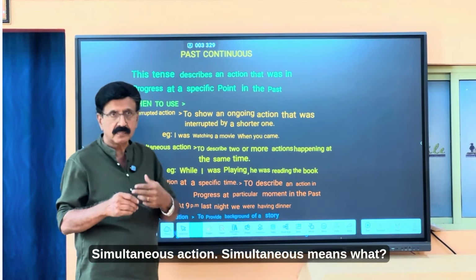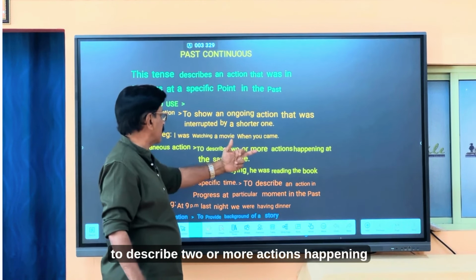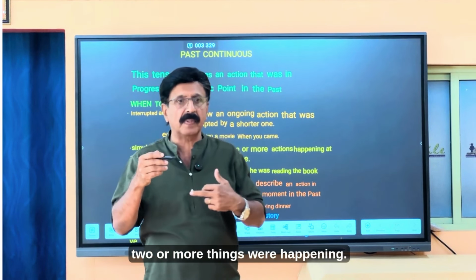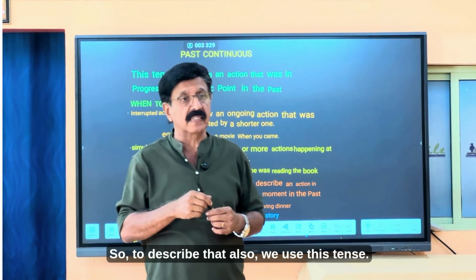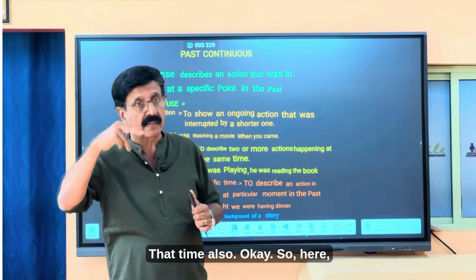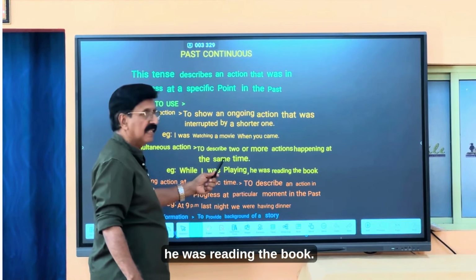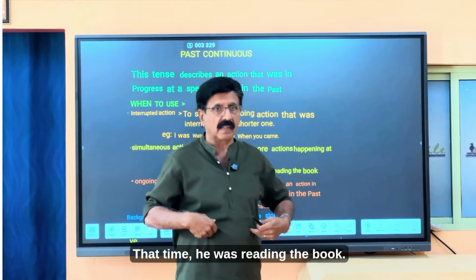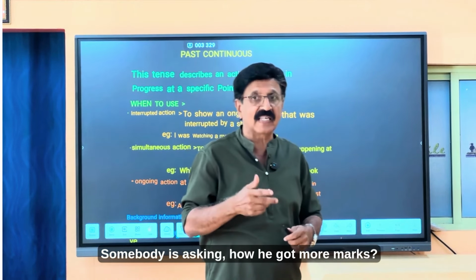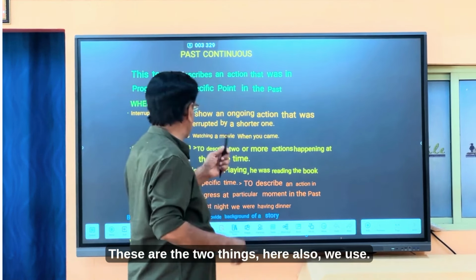Now the next one is simultaneous action. Simultaneous action describes two or more actions happening at the same time. Same time, two or more things were happening. So to describe that also we use this tense. समझ में आ रहा है? दो या तीन चीज़ें एक साथ चल रही थीं, that time also. So here: while I was playing, he was reading the book. I was playing, that time he was reading the book. That's why he got more marks, right? Somebody is asking how he got more marks. I was playing, he was reading. These are the two things. Here also we use it.